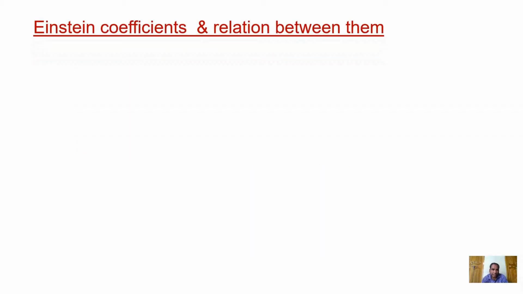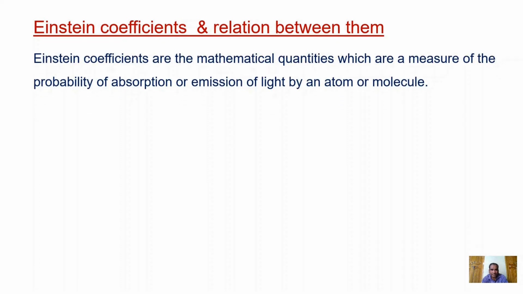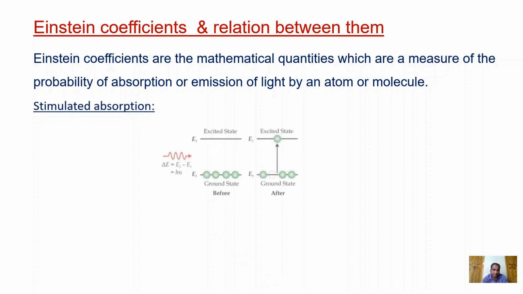Dear students, today our topic is Einstein coefficients and the relation between them. Einstein coefficients are the mathematical quantities which are a measure of the probability of absorption or emission of light by an atom or molecule.